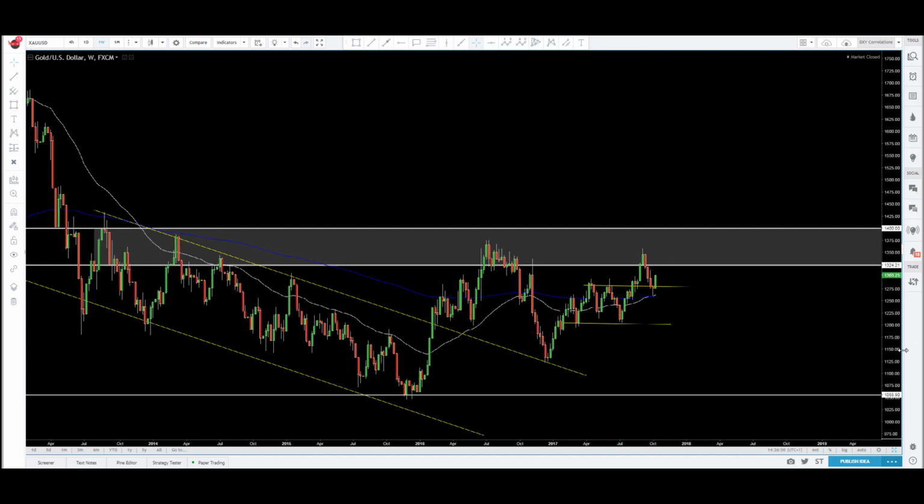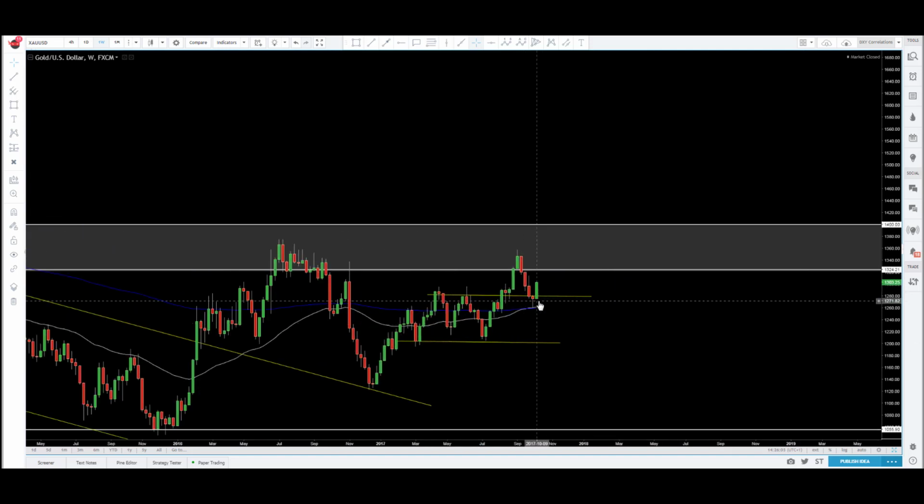So what we want to look at is how price came down, failed to run these lows here. So that means we're still in a bullish order flow. We're above our 50 and 200-day moving average. We have a weaker dollar or weaker bias for the dollar.